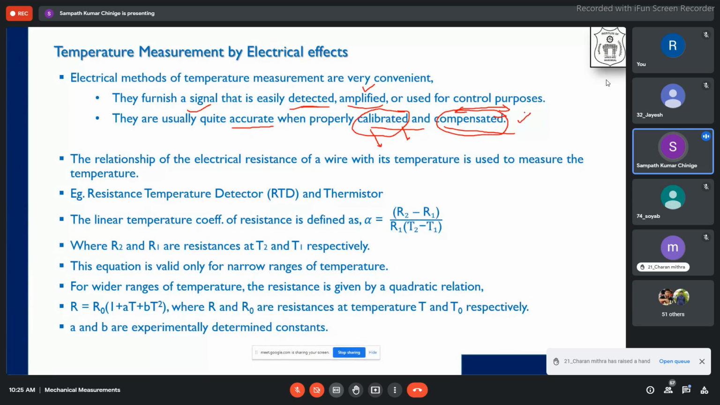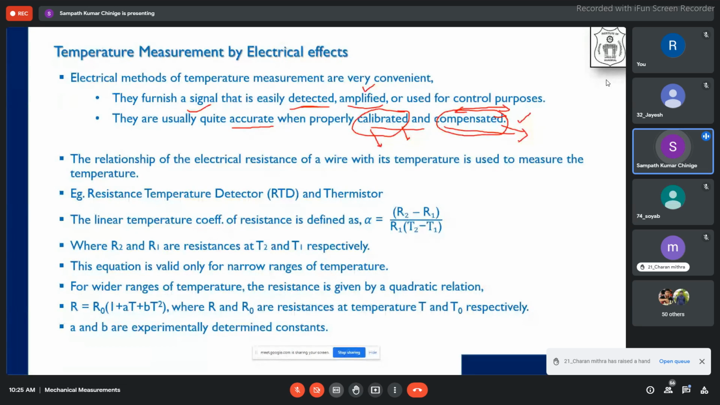As we have seen, the temperature effects can always be compensated. We will see what it is. For the time being, remember I have used the word compensation. In thermocouples also we have used the word compensation. Now, the relationship of the electrical resistance of a wire with its temperature: we know that the temperature and the electrical resistance of a wire have a directly proportional relationship.